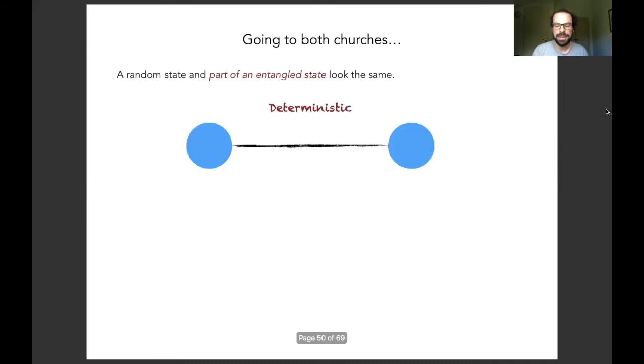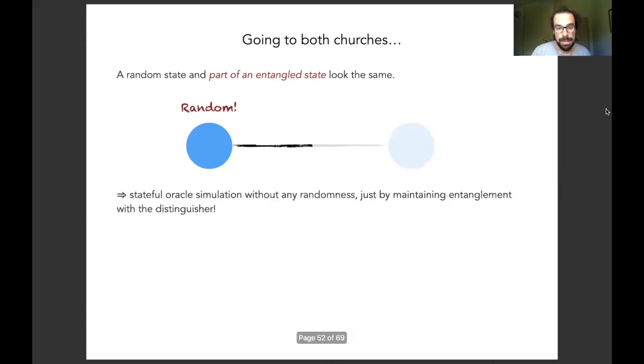So in pictures, we have this entangled state, it's a pure state, it's deterministic, then of course one of its subsystems looks like a random state, and that's exactly what we want to simulate. So in fact, stateful oracle simulation is possible without any randomness, strictly speaking, just by maintaining entanglement with the distinguisher.